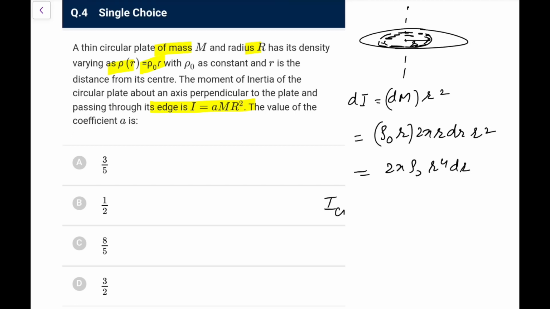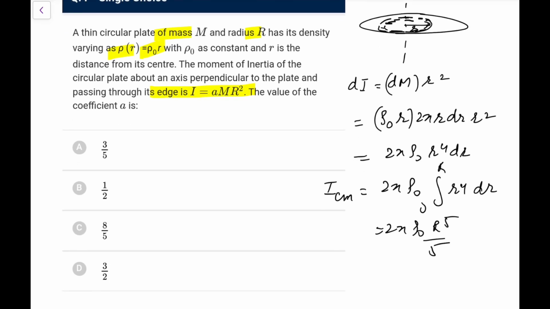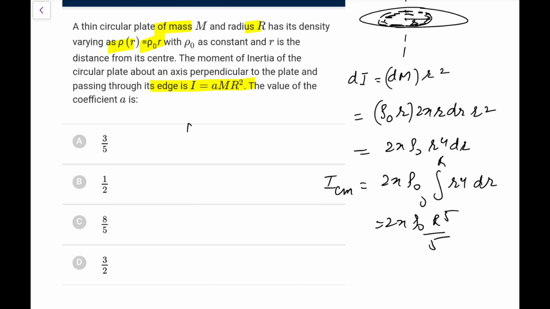So the moment of inertia about cm of the complete one would be the integral of 2 pi rho naught r to the power 4 dr from 0 to r. So you get 2 pi rho naught r to the power 5 by 5. Now this is about the cm, and if I integrate the mass factor only, the r square will go out, and it becomes 2 pi rho naught r square dr if you do this dm integration only. This is from 0 to r, again 2 pi rho naught, and it comes out as r cube by 3.